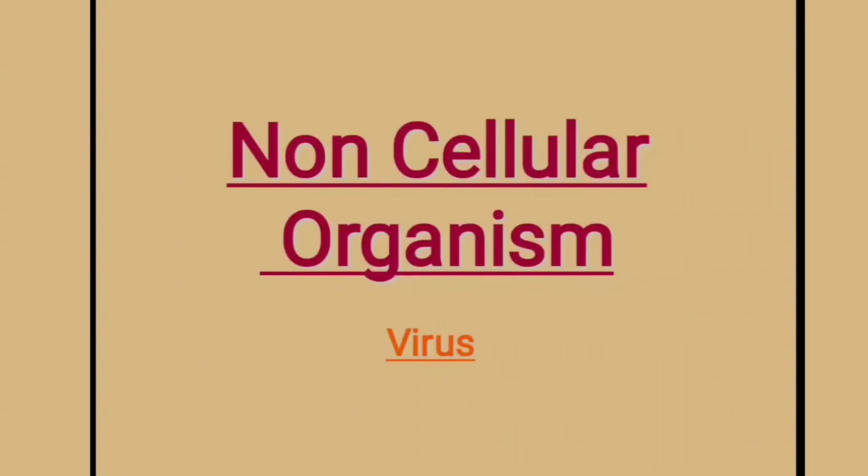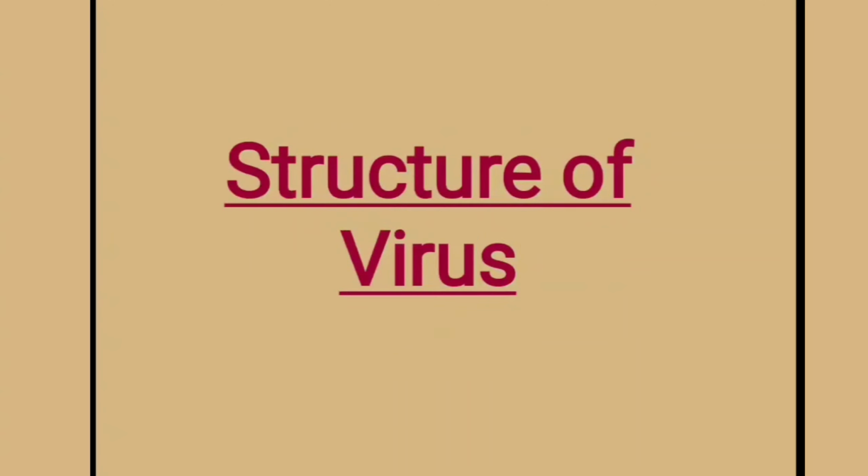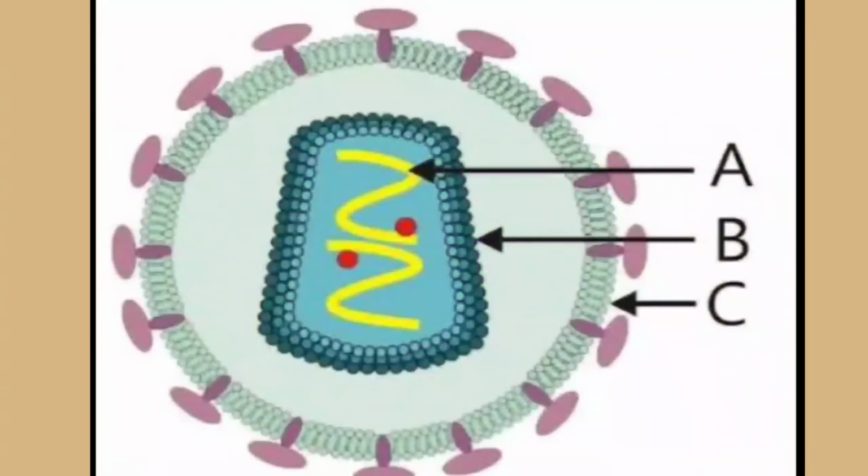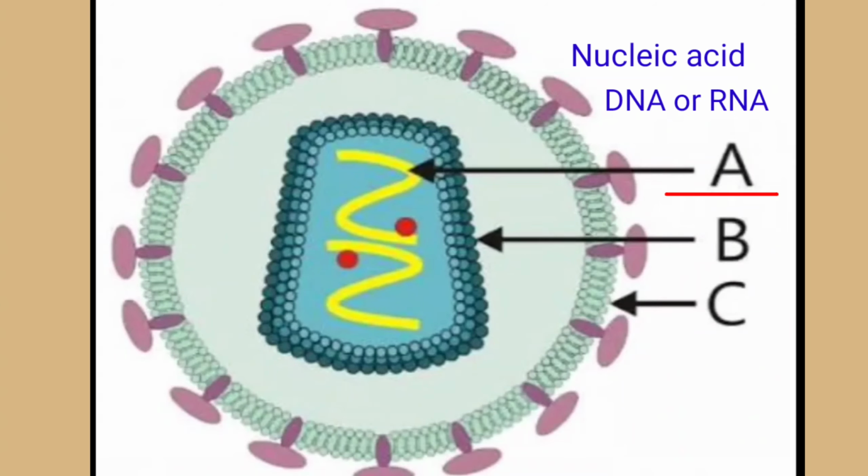Now let's learn about the virus. So first of all, the structure of virus. You can see the structure here. In that I mentioned A. It is a nucleic acid. The nucleic acid can be DNA or RNA. Only one type of nucleic acid is found in a virus. It can be DNA or RNA.